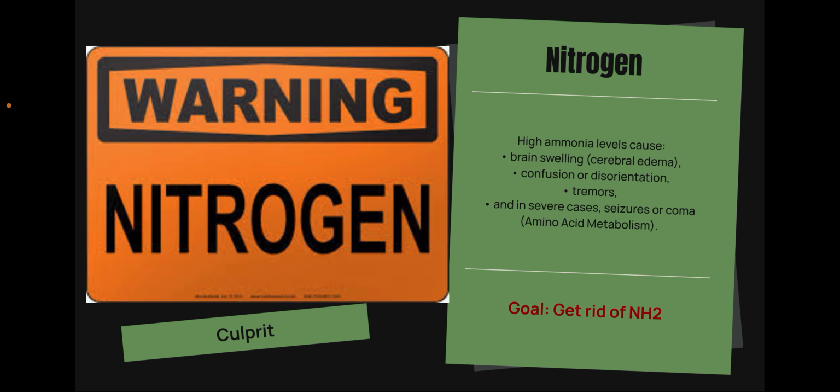So, the issue that we have with proteins, nitrogen. Nitrogen is very dangerous in our body, right? It builds up as ammonia, and it can cause many different issues. So, according to the Amino Acid Metabolism article, high ammonia levels can cause brain swelling, confusion or disorientation, tremors, and in severe cases, seizure or coma. So, clearly, we want to make sure that our body's in balance. So, how do we do this?